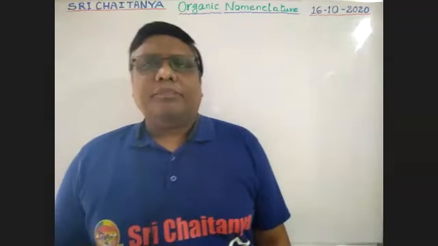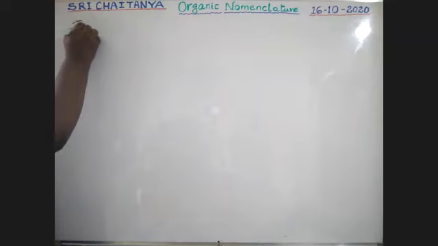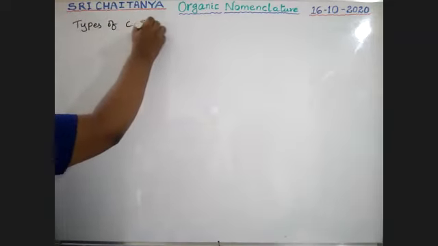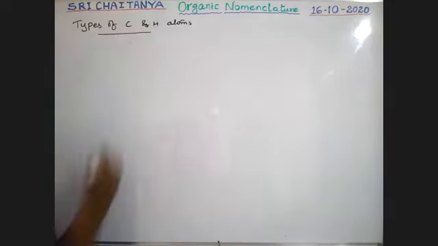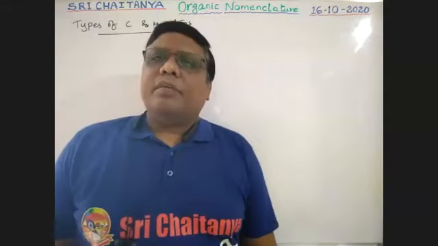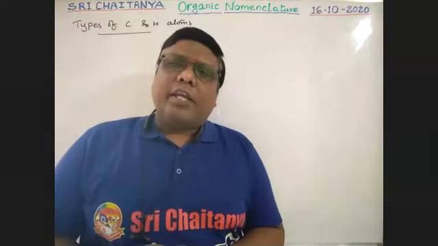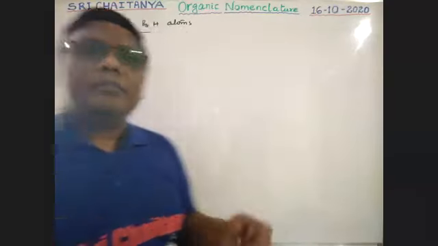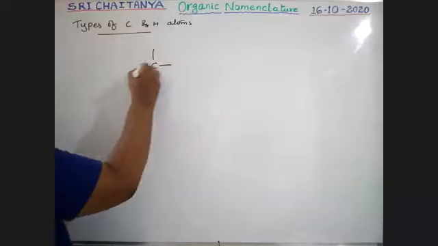See here, the first subheading: types of carbon and hydrogen atoms. What are these types for? See, boys, in our organic chemistry, carbon has 4 valency.